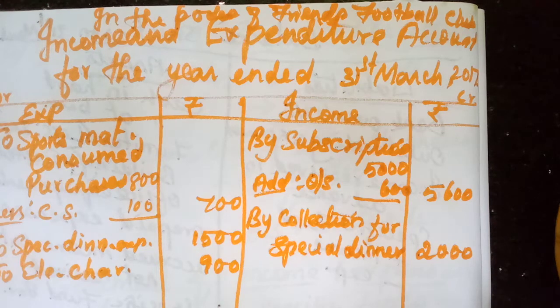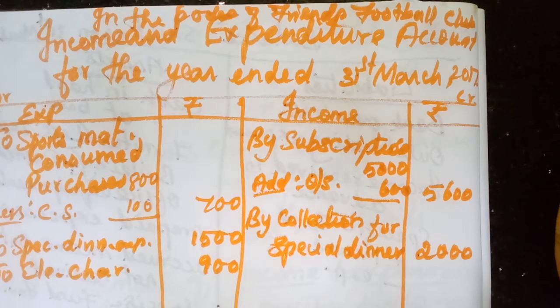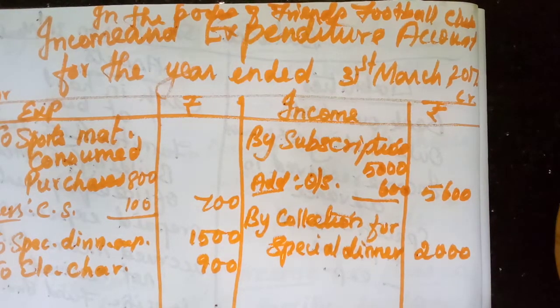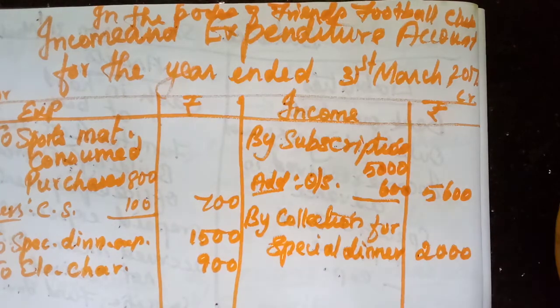Club had furniture 12,000. Then ignore depreciation, no depreciation. Outstanding subscription we have taken. Stock of sports materials we have adjusted. Capital fund in the balance sheet. So that's all we need to balance it. Which side more? The credit side. So 7,600. Here also you write the same amount, 7,600.